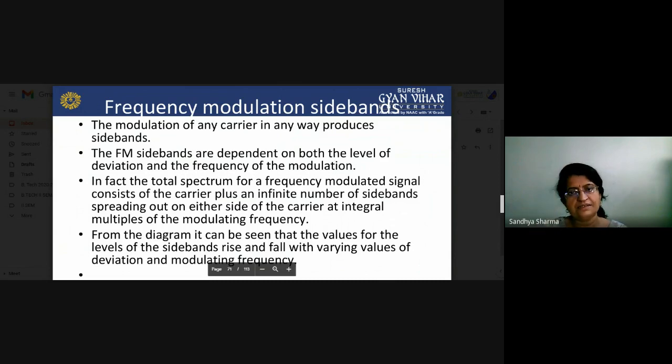That is basically integer multiples of the modulating frequency, and the infinite number of sidebands are generated through the frequency modulation system. From the diagram, it can be seen that the levels of the sidebands rise and fall with the varying values of deviation and modulating frequency.